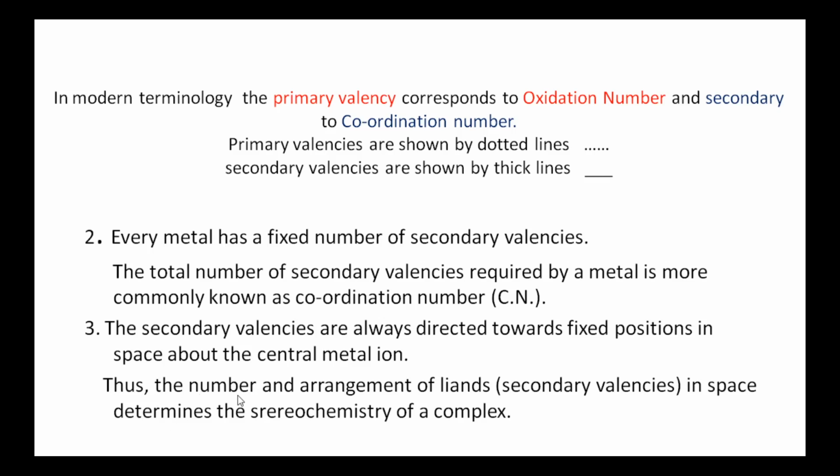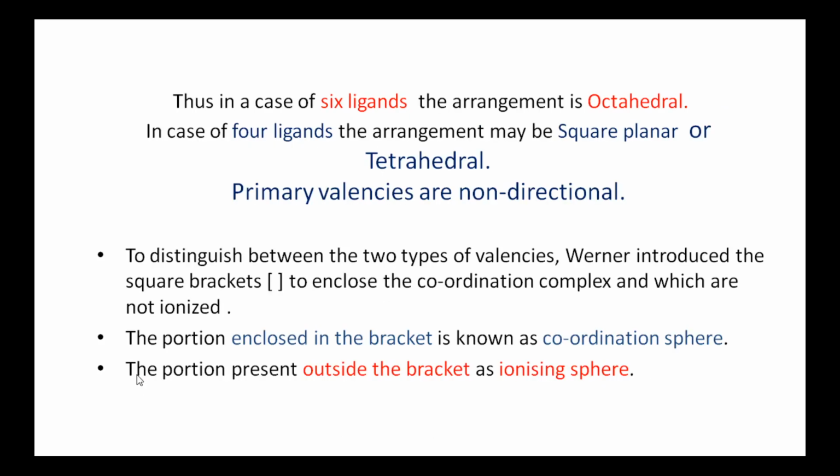Thus the number and arrangement of ligands, that is secondary valencies, in space determines the stereochemistry of a complex. That is, by knowing the number of secondary valencies and their arrangement, the geometry of the complex is determined. Thus, in the case of 6 ligands, 6 secondary valencies, the arrangement is octahedral. That is, the structure of the complex is octahedral. In case of four ligands, the arrangement may be square planar or tetrahedral.